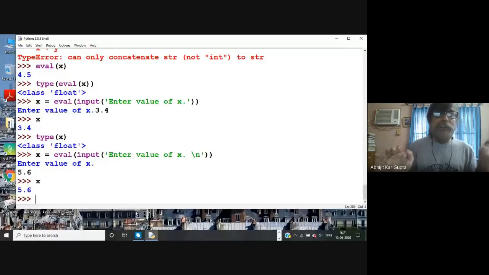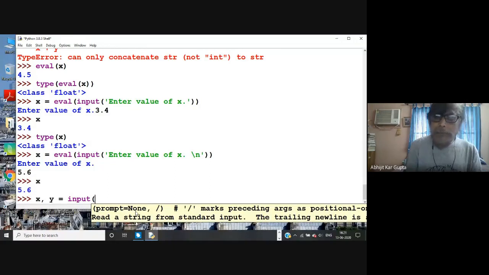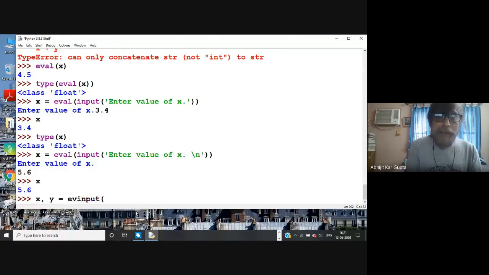But if you write, say, x comma y equal to input, you can also eval all these things, no problem. You see, enter two values, and you write \n.